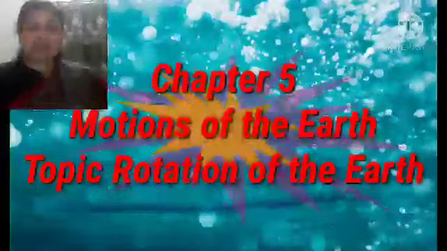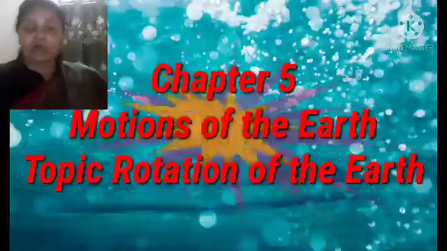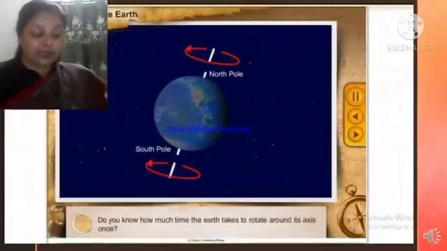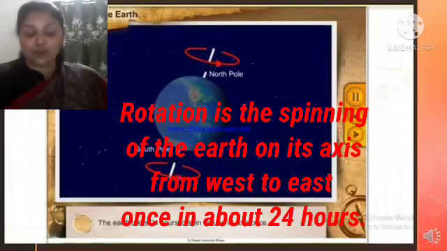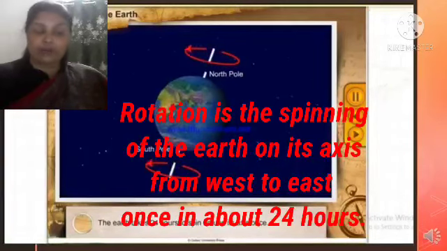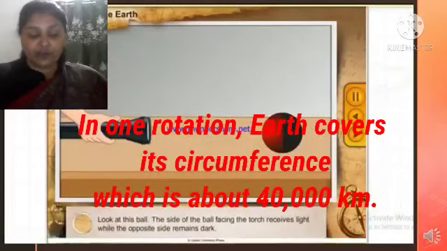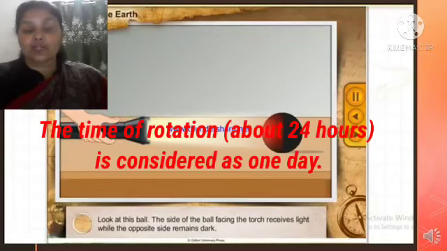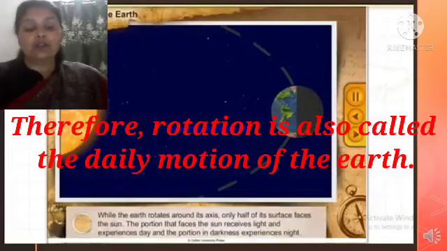Today I am going to discuss a new topic, that is rotation of the earth, from the same chapter, chapter 5, that is motions of the earth. Students, you just have a look in your book. Rotation is the spinning of the earth on its axis from west to east once in about 24 hours. In one rotation earth covers its circumference, which is about 40,000 kilometers, and the time of rotation, about 24 hours, is considered as one day. Therefore, rotation is also called the daily motion of the earth.